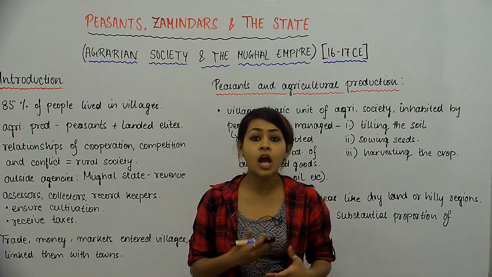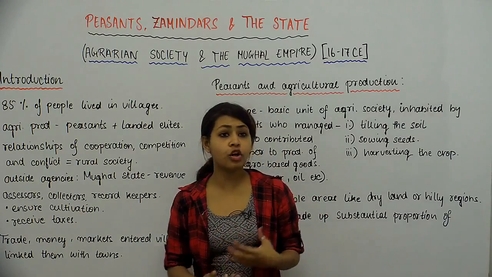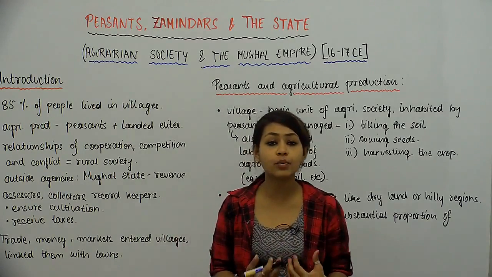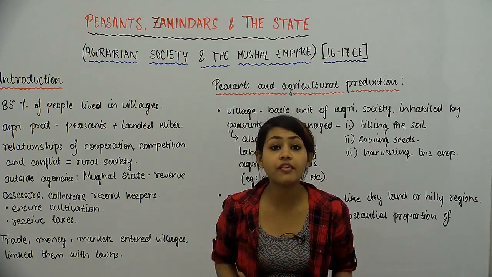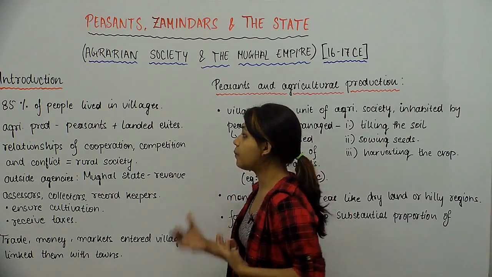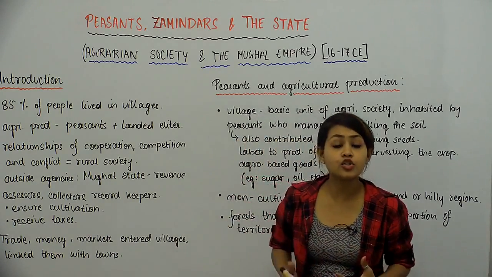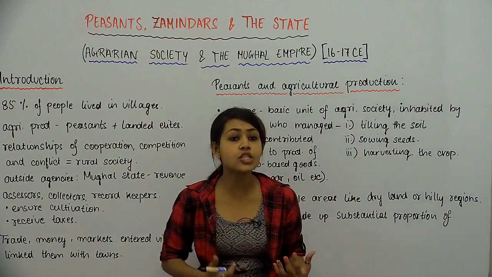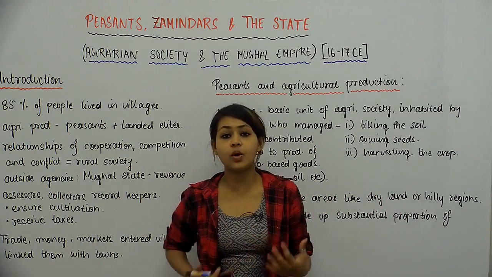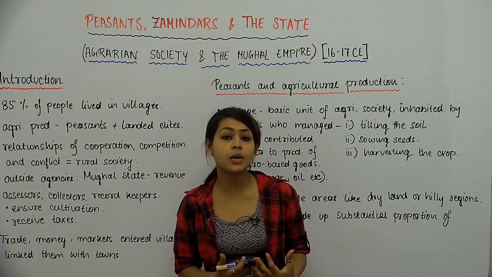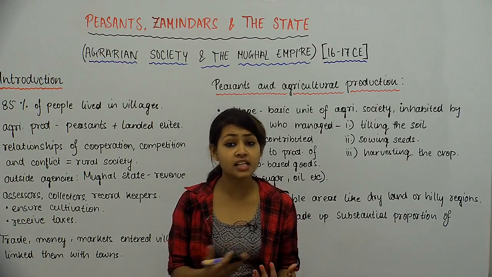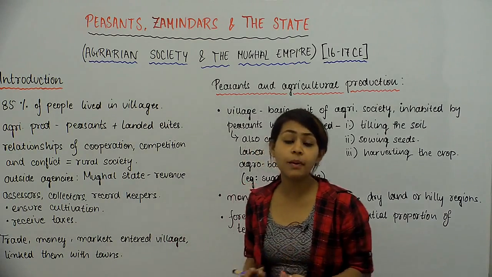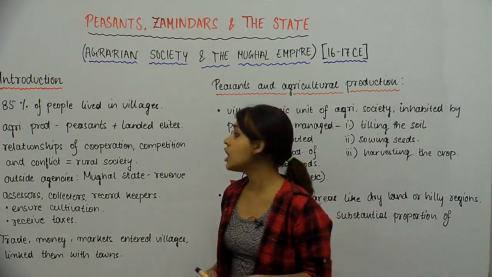We're going to talk about peasants, and a lot of other agencies that were involved in the entire agricultural sector, and we see how those agencies influenced each other, and we're just going to discuss the agrarian society as a whole during the period of the Mughals.